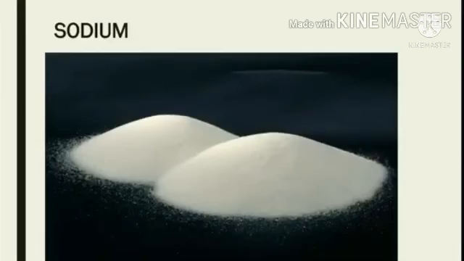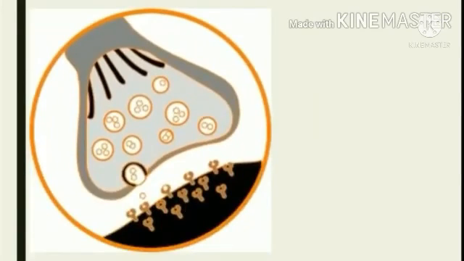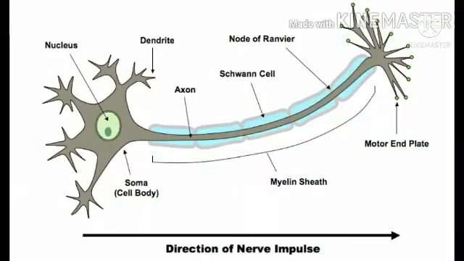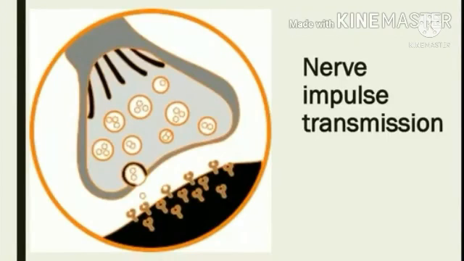Next one is sodium. The source of sodium is common salt. The function of sodium is that it plays a very important role in neurotransmission. That is the transfer of message from one neuron to the next neuron. And lack of sodium in our diet will affect the nerve impulse transmission in our body.